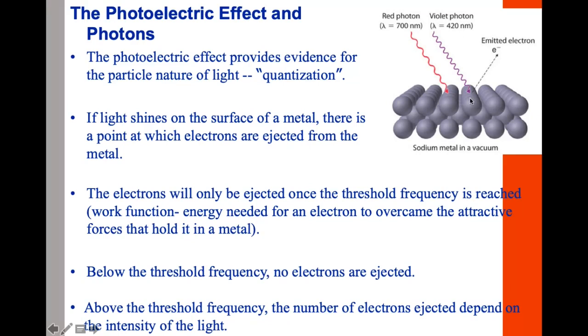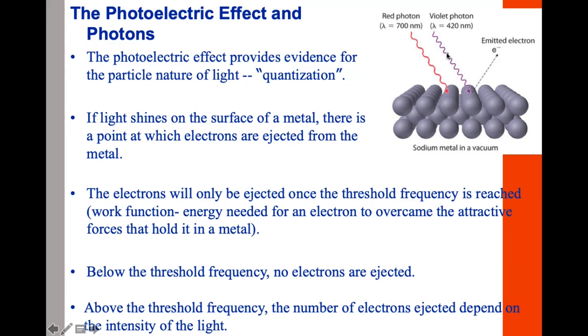So let's look at this picture here. This is sodium metal, and we have these atoms, sodium atoms, and there are two types of light which are shining on this metal surface. The first one is the red light, and the second one is a violet light. We see that the red light is not able to eject out electrons, whereas the violet light is able to eject out the electrons.